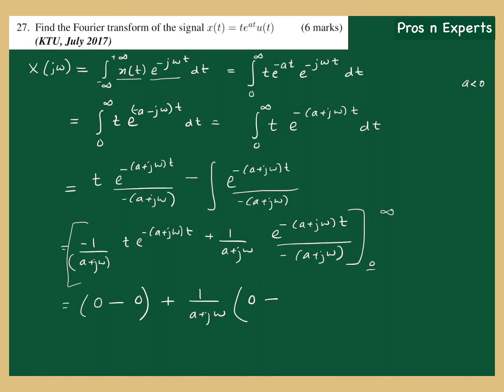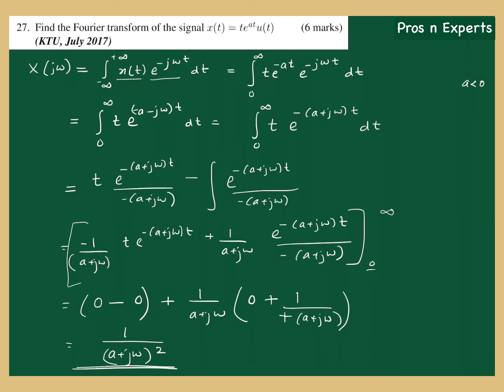minus 1 by minus of a plus j omega. Okay, so this is going to be 0, and minus minus gives you plus, right? So the answer is plus 1 by a plus j omega the whole square. Okay, so this is one method of solving this problem, finding the Fourier transform.